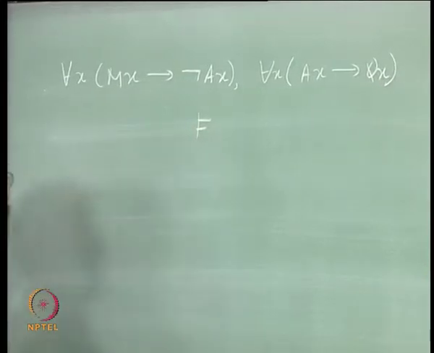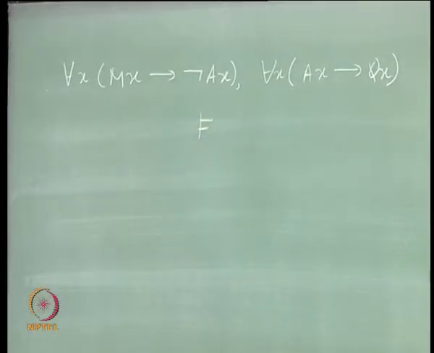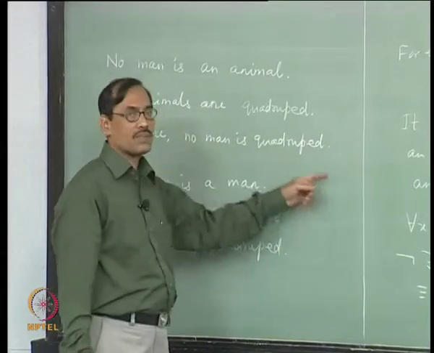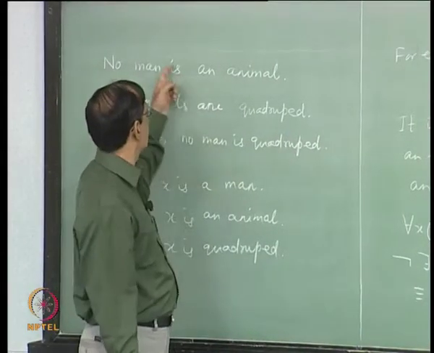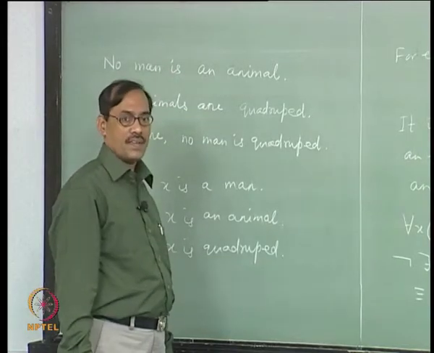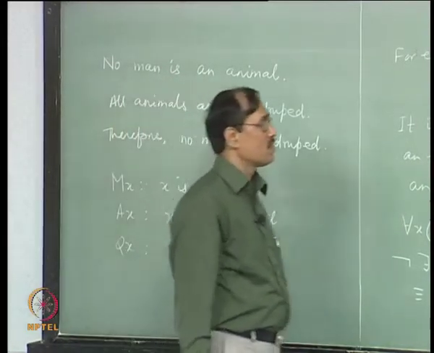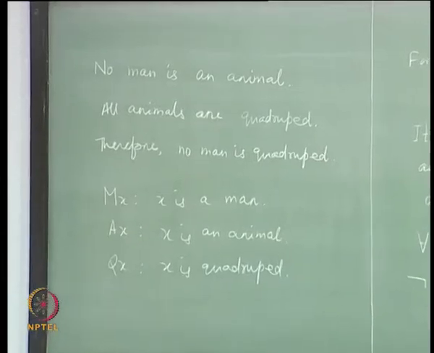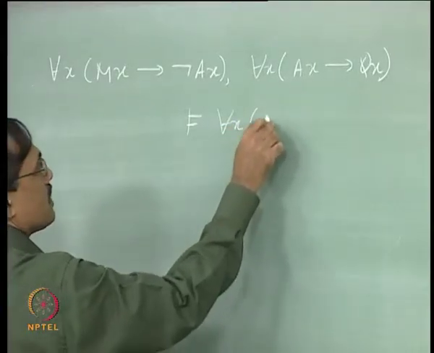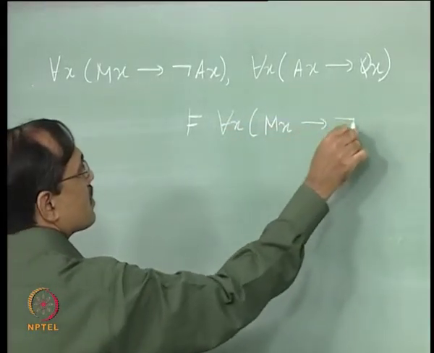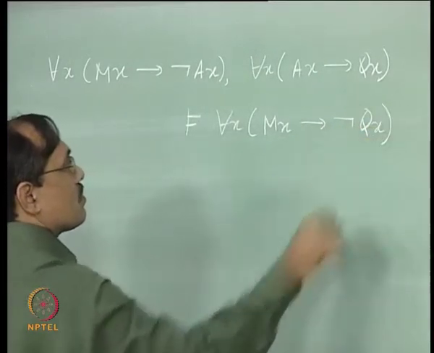Therefore, the last sentence is, no man is quadruped. Again it is in the same form as the first one. So we can just write for each x, if it is a man then it is not quadruped.